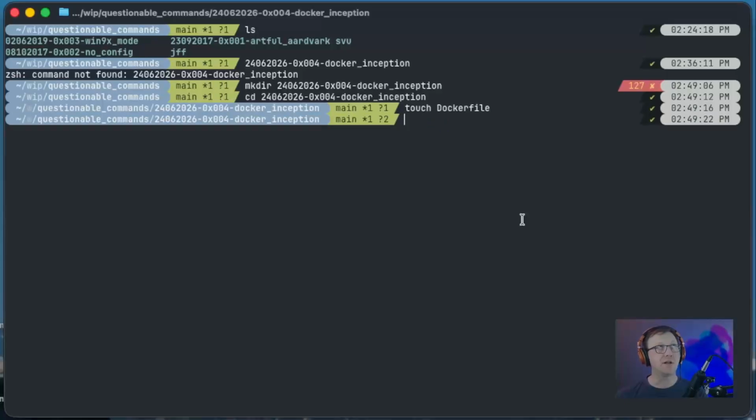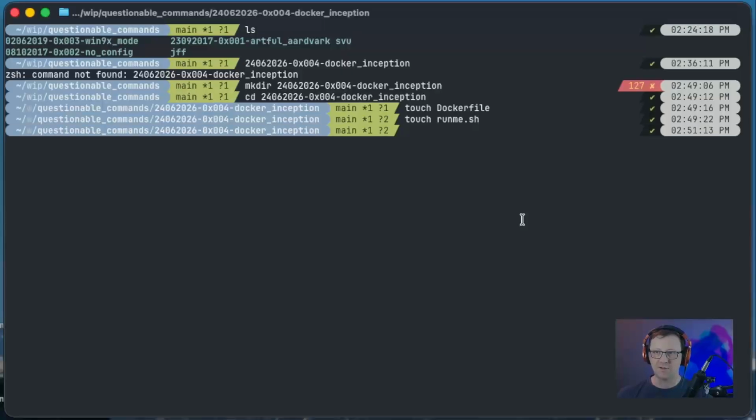And the plan might change, but I think right now what I want is a file that is a script that gets run as an entry point to Docker. So I'm going to touch, and let's be a little cheeky with the name, runme.sh. All right, now that we've got everything scaffolded that I think I'll need,